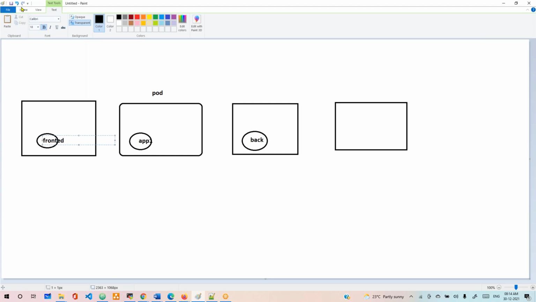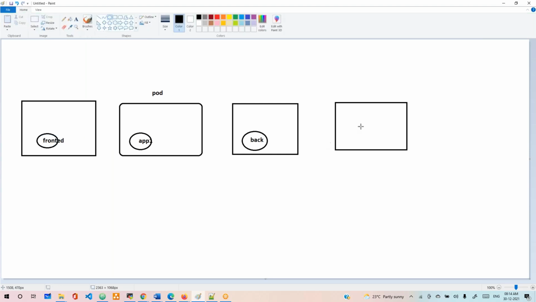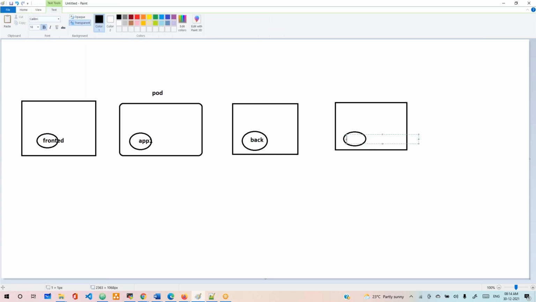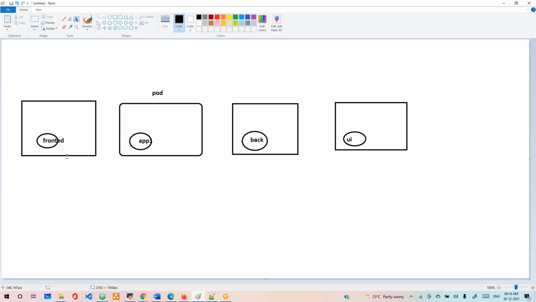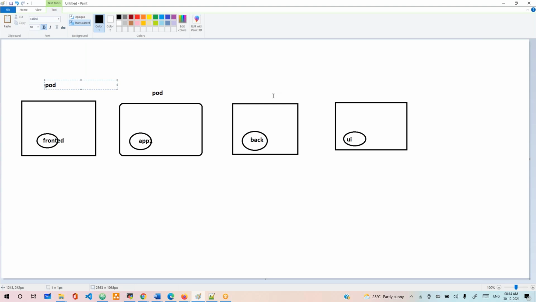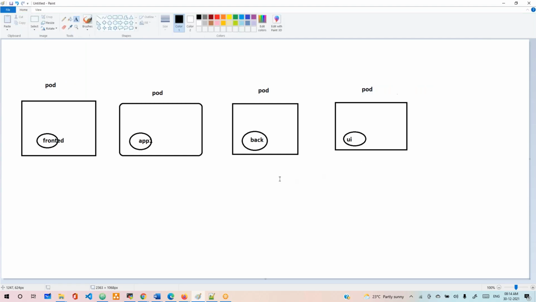Let's say it's any kind of different application. Another one is another backend application, and another one is, let's say, a UI application. Anything. Now every pod runs its own container. Every different pod runs a different application, because this is the good way we do it in real-time scenarios. Every pod runs one container, not multiple containers.